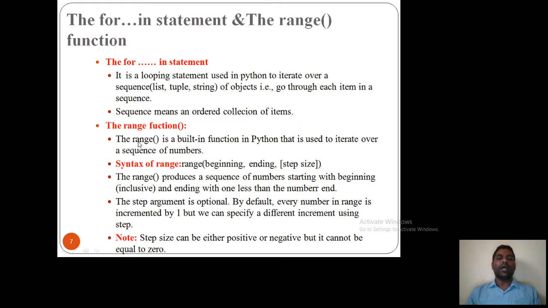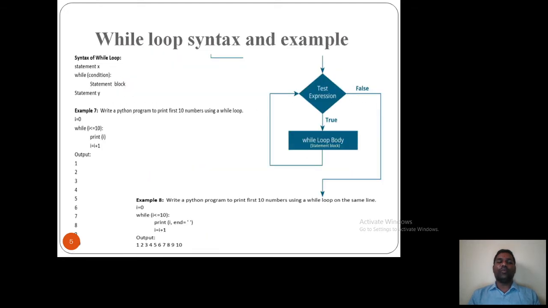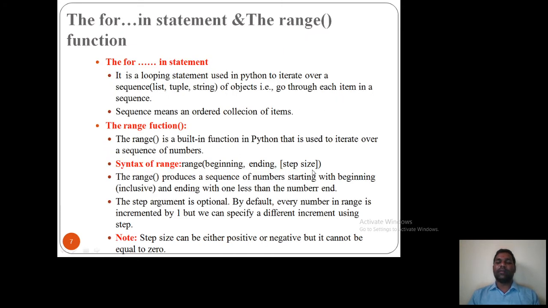And range function. Range function is a built-in function in Python that is used to iterate over a sequence of numbers. If I want to iterate a sequence of numbers, then you can use the range function. So syntax of the range: beginning, the starting of the loop, initial value, and ending of the loop, where it should end, and step size, how many steps it should move in one iteration. That means incrementation. In previous while loop we have incrementation. Here i is equal to i plus 1. Here we can call it a step size, incrementation.